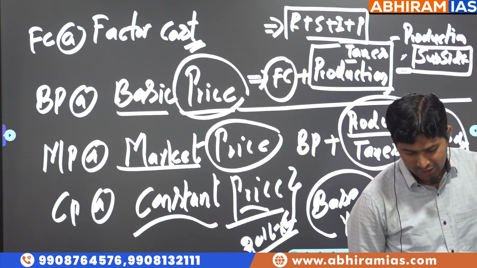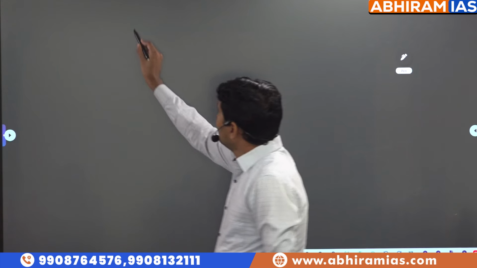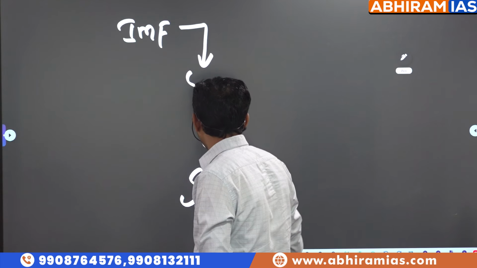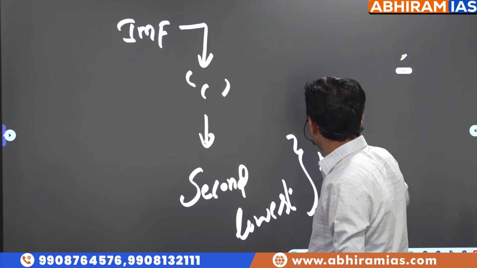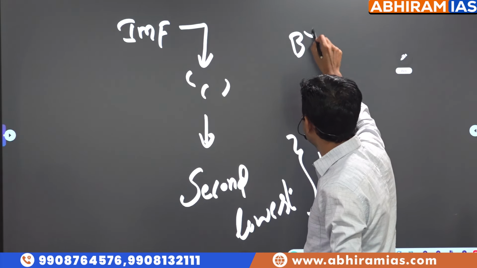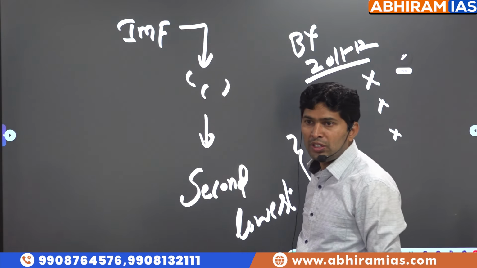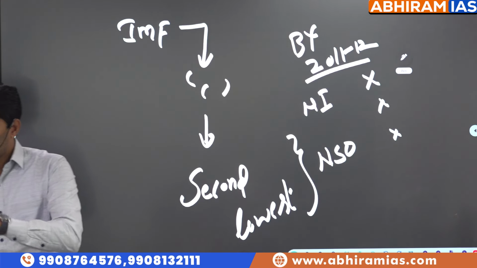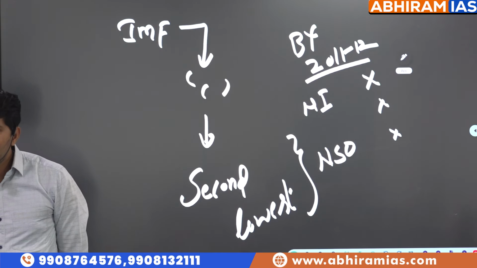Why revision of base year? The IMF has given a C rating. This is current affairs. The International Monetary Fund has given a C rating, the second lowest rating, to India's NSO for national income estimation, because the base year is outdated. It is not revised periodically. There is too much time lag in preparation. Can we compare the cutoff of 25-26 with the 2011-12 cutoff? We cannot compare because the situations are not the same.